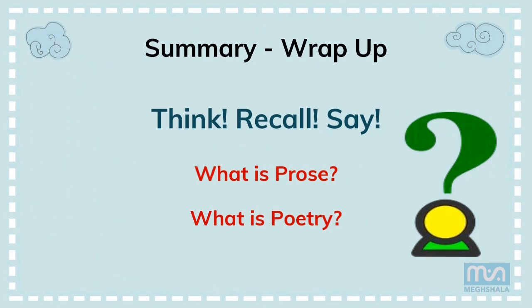So that was about the poem The Cow, which was written by Robert Louis Stevenson. Okay, children, now think, recall, and say what is prose and what is poetry.